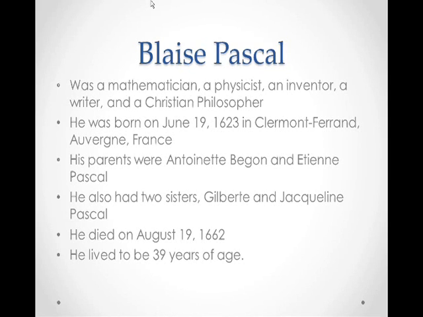He was born on June 19, 1623, in Clermont-Ferrand, Auvergne, France. His parents were Antoinette Bijon and Etienne Pascal. He also had two sisters. He died on August 19, 1662, and he only lived to be 39 years of age.